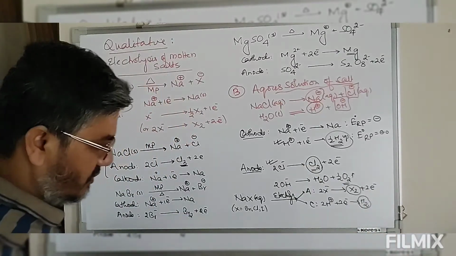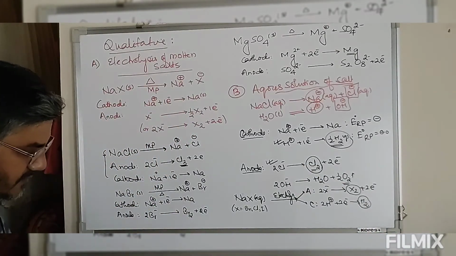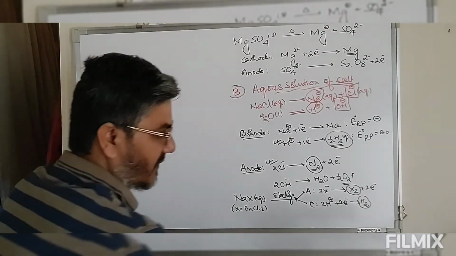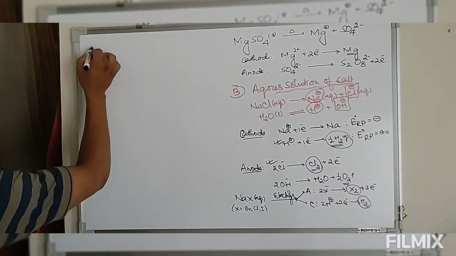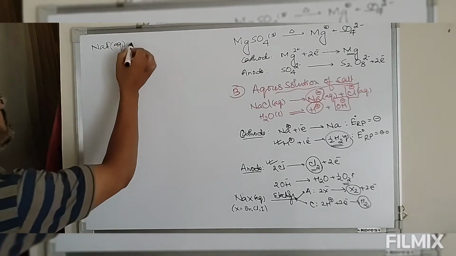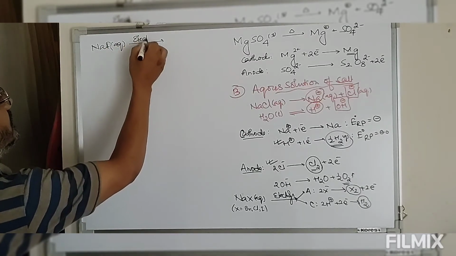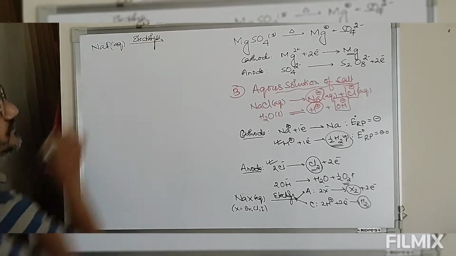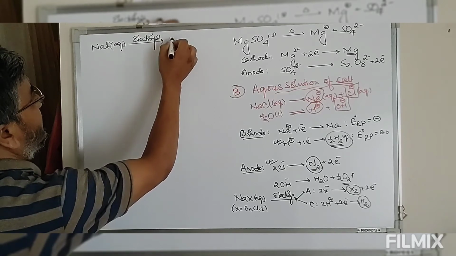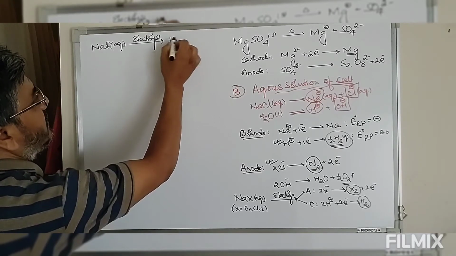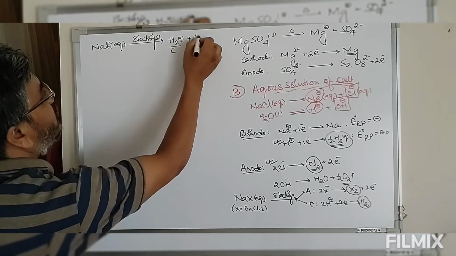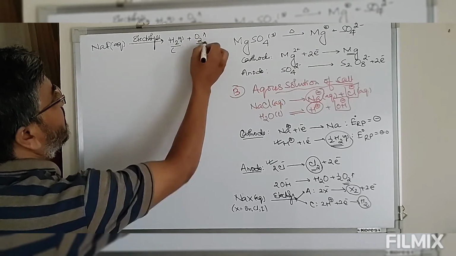But if we take sodium fluoride, NaF aqueous, on electrolysis we are getting hydrogen gas at the cathode and oxygen gas is formed at the anode.